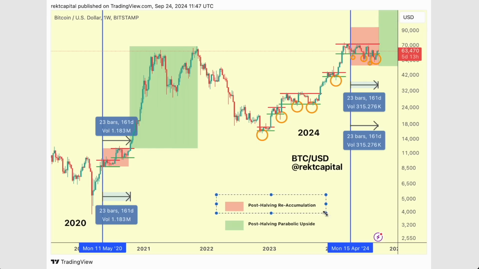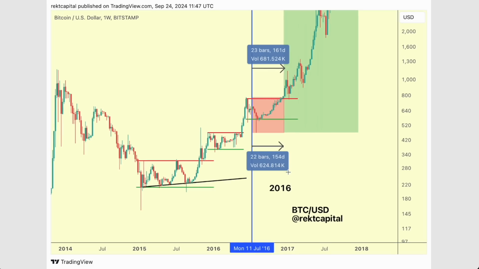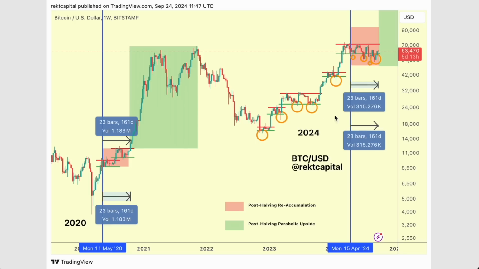The post-halving reaccumulation phase, the so-called boring zone, transitions into the banana zone, the post-halving parabolic upside phase, and this breakout tends to occur 160 days or so. This has been the case in 2020, and in 2016, it took 154 days after the halving to see price breakout from its reaccumulation phase. So we are on the cusp of a major transition away from the reaccumulation into finally that parabolic phase of the cycle.